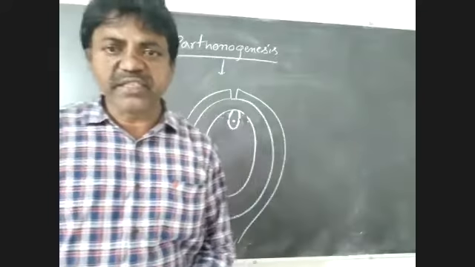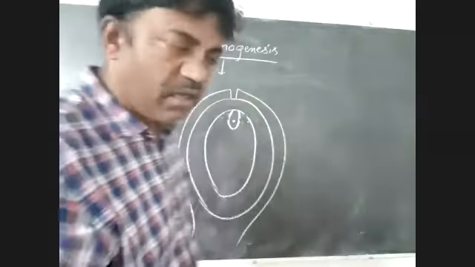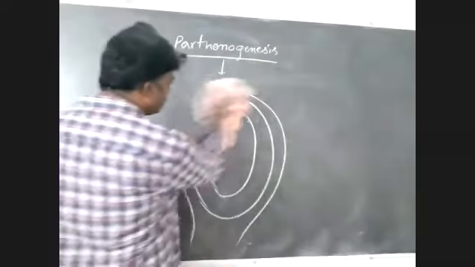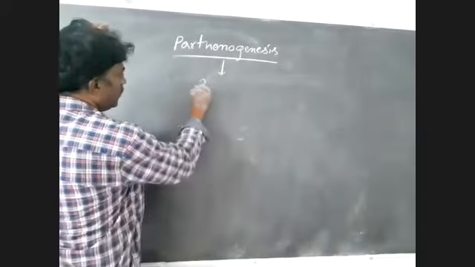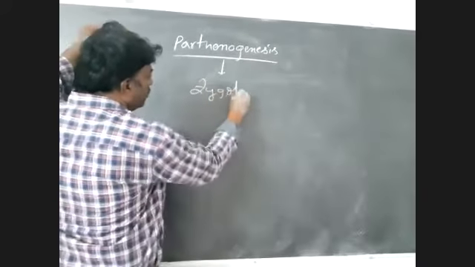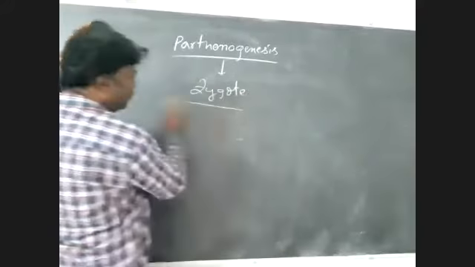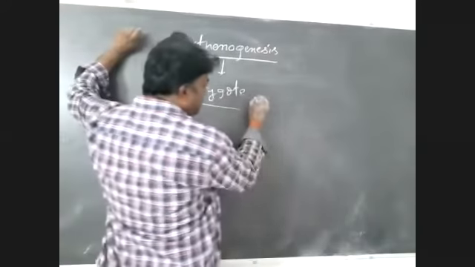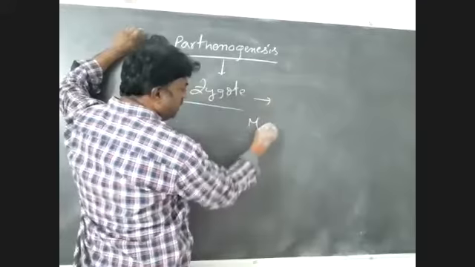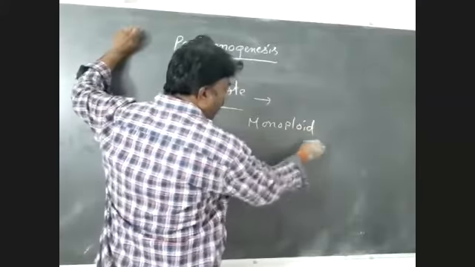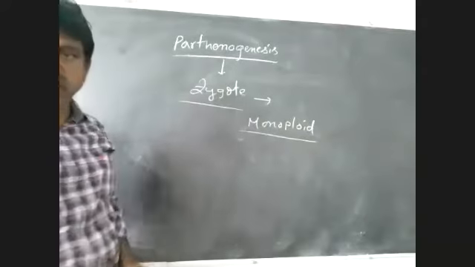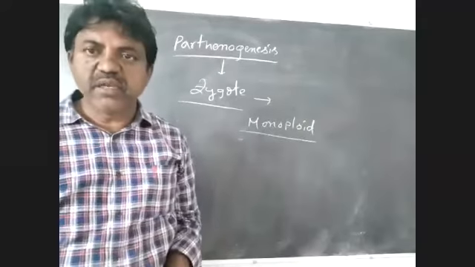During parthenogenesis, the zygote is monoploid, not diploid.